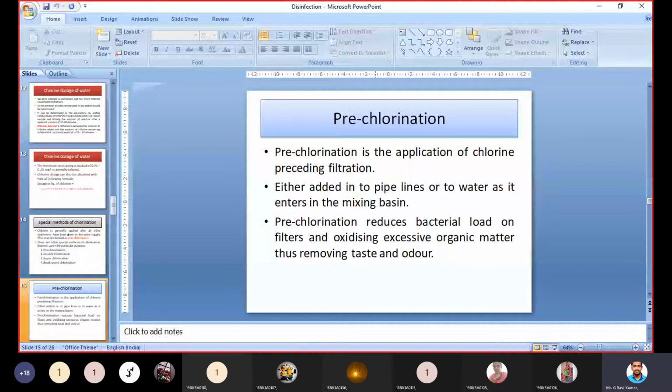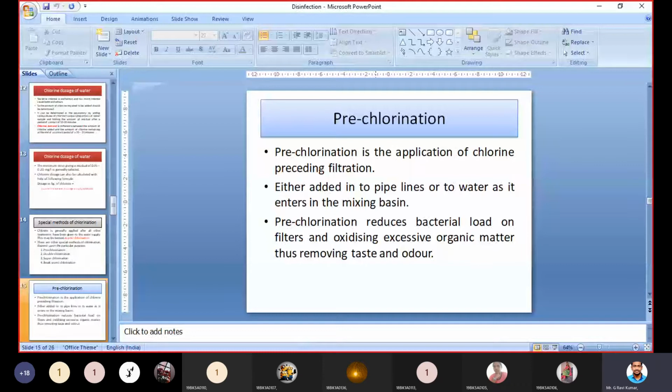Okay, that is nothing but filtration. So why do we have to employ filtration? Because of the particles which we cannot separate in coagulation and sedimentation. Solid particles which cannot be removed in the sedimentation process can be removed by filtration.